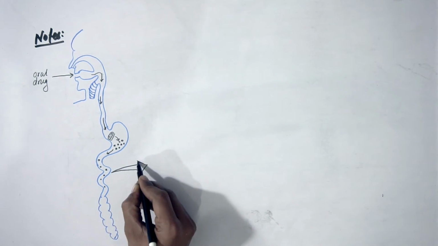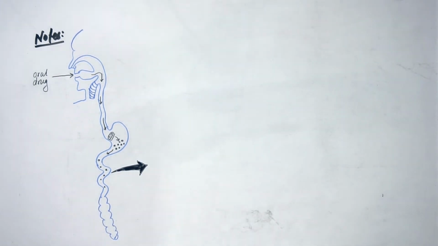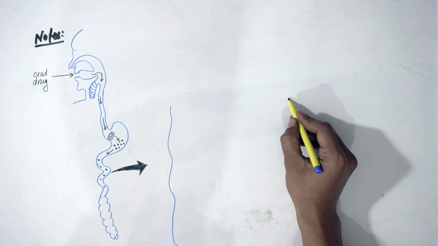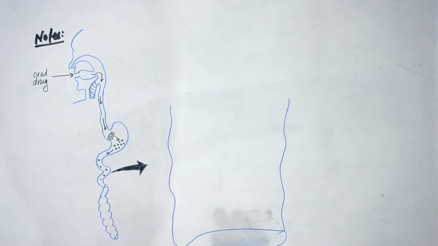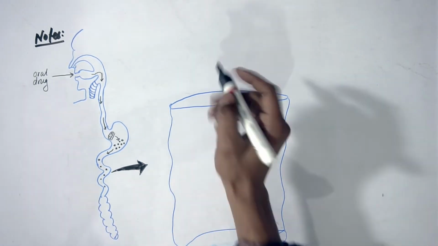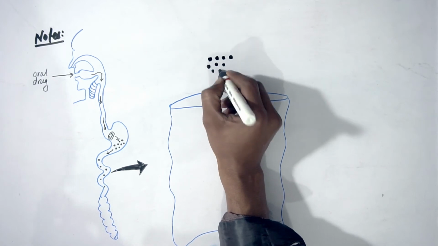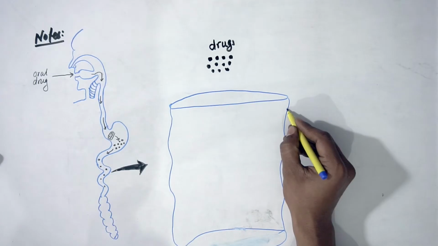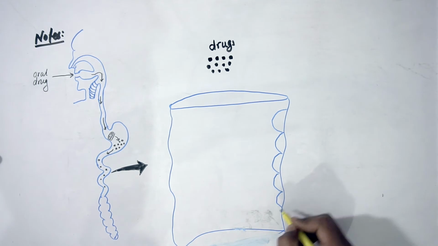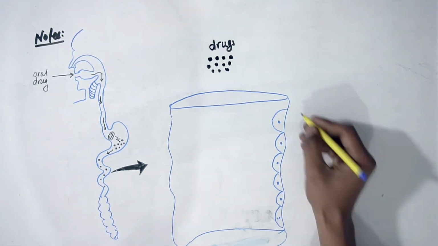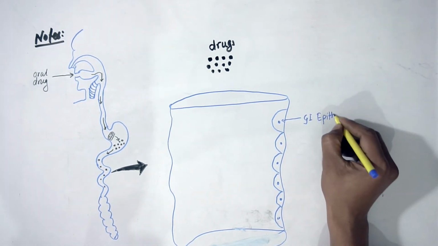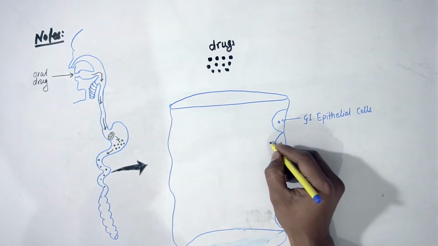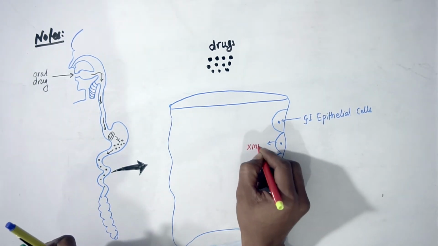Okay, so let me draw this diagram in a bigger, enlarged view so that we can understand it in detail. This is an enlarged view of a small segment of the small intestine, and this is the drug, this is the epithelial cells, also called GI epithelial cells, and these GI epithelial cells will produce xenobiotic metabolizing enzymes.